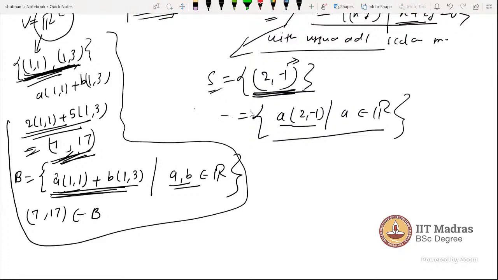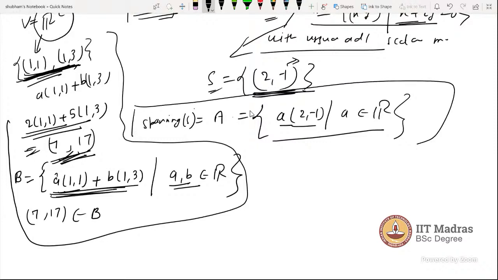So this A is the spanning set of S, the span of S. What is the meaning of the word spanning or span? It means generating, or spreading. If you are confused by the word, we can say A spans S. A is the spanning set of S, yes, you can say that.